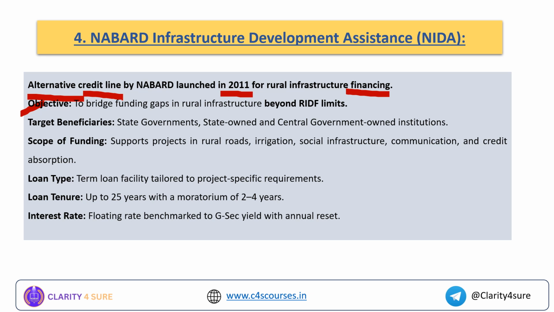Who are the target beneficiaries? State government, state owned and central government owned institutions. Scope of funding: it funds your rural roads projects, irrigation, social infrastructure, communication and credit absorption.